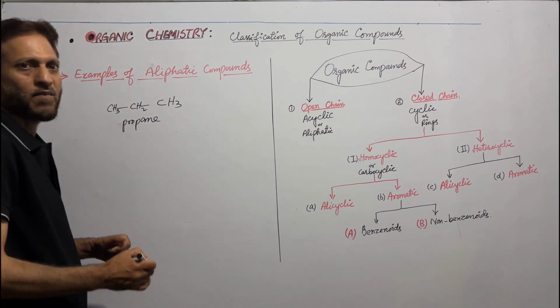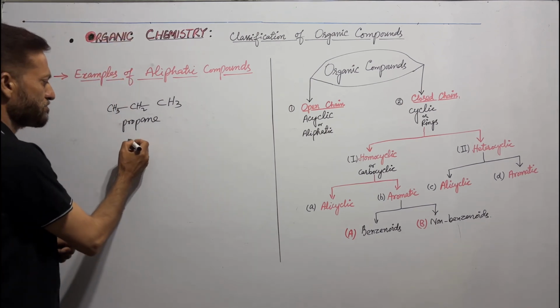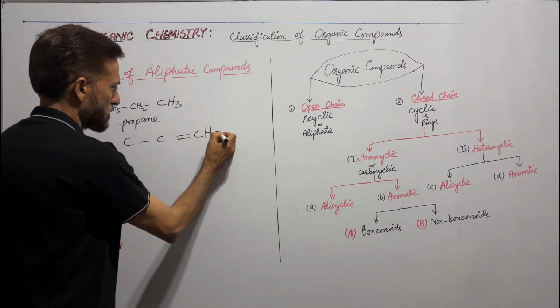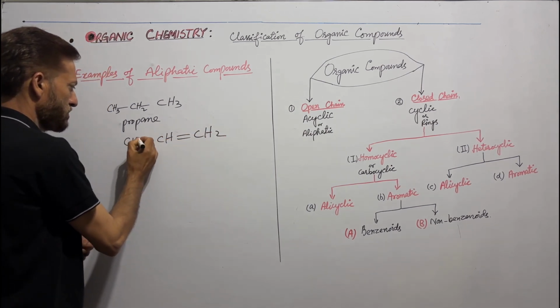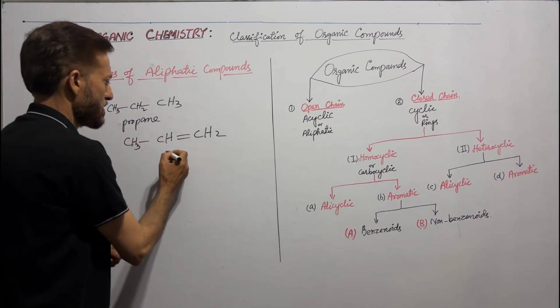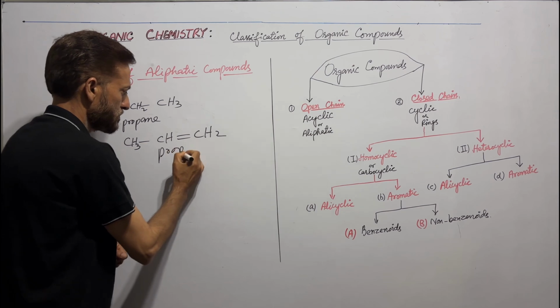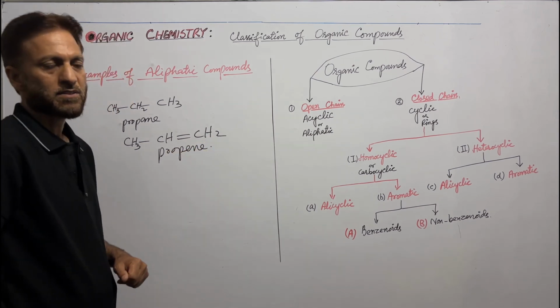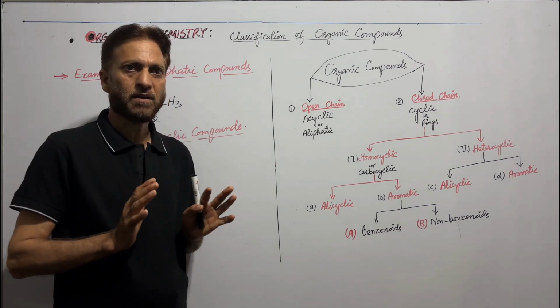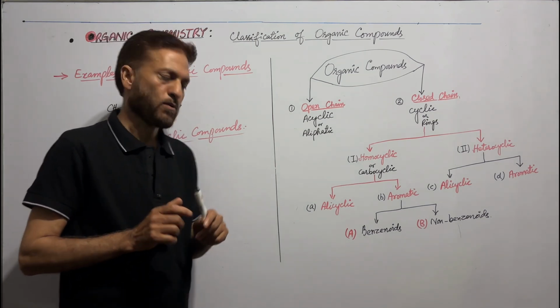Let us see one example from alkenes. This is an alkene known as propene. It is open chain organic compound. Let us learn and remember some examples of cyclic compounds.